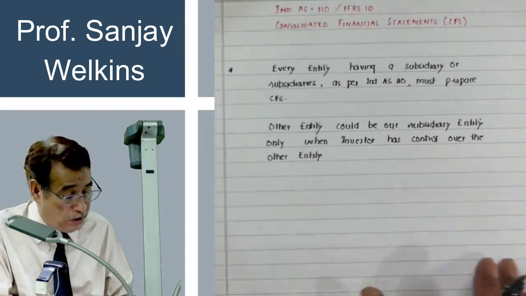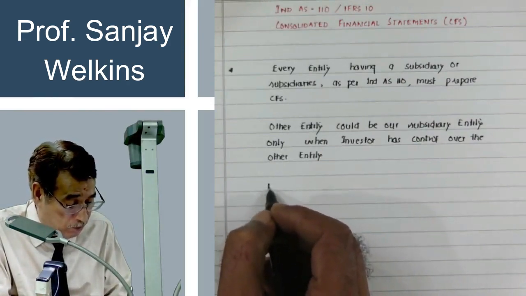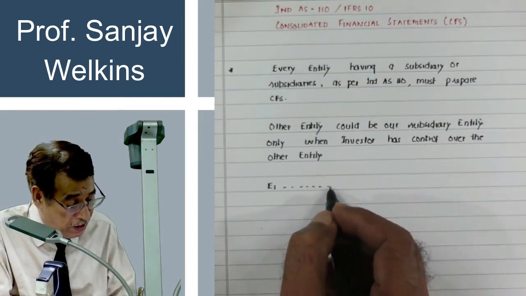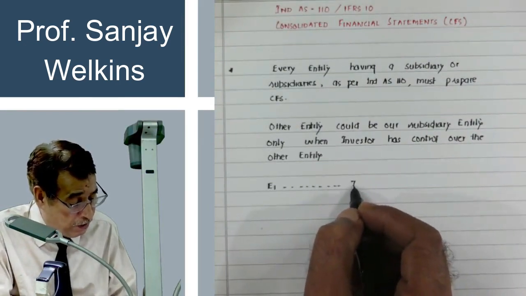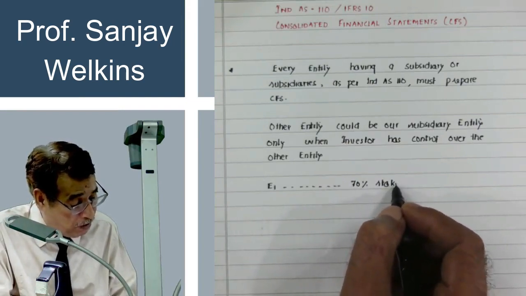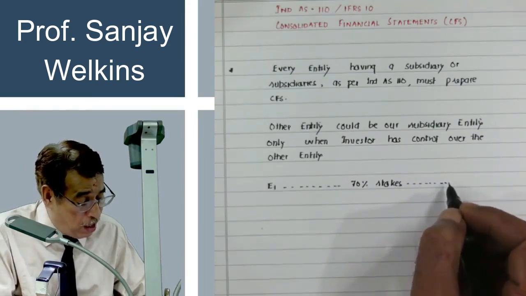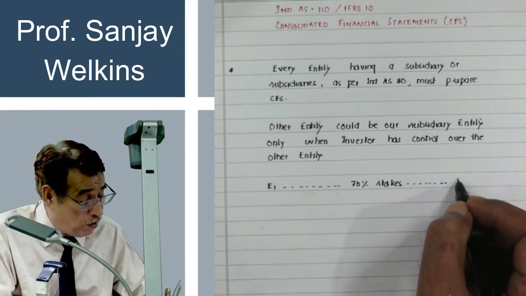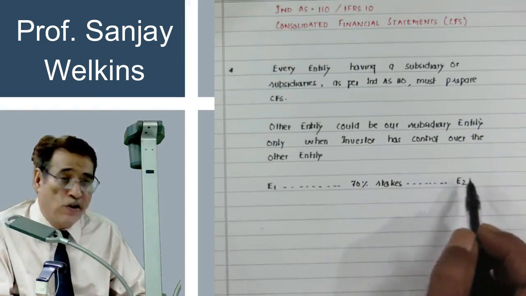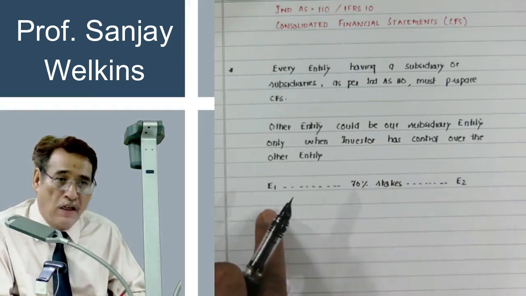Correct? Just to make the point clear, suppose there is an entity by the name of E1, and this entity, let us say, has 70% stakes in E2. When I say 70% stakes, it means out of total share capital of this particular entity E2, 70% of the shares are in our hand.